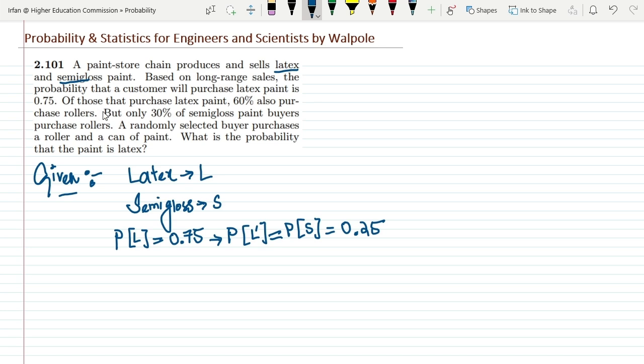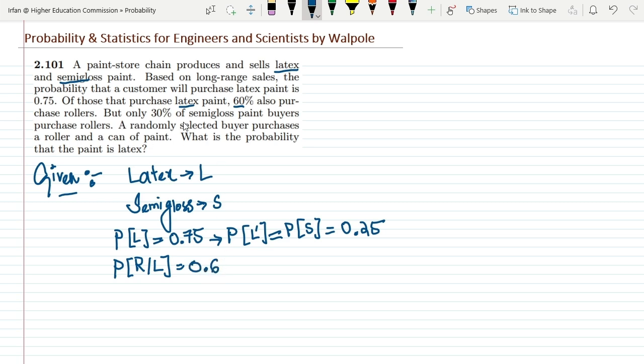So in this scenario, you can see that this is the condition: if he purchases something, the probability of purchasing the other thing is given. In this scenario, he has already purchased the latex paint, and I want to find the probability that the person will also purchase a roller, R, which is 60%, or 0.6.